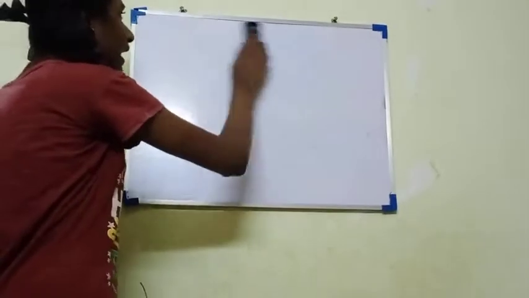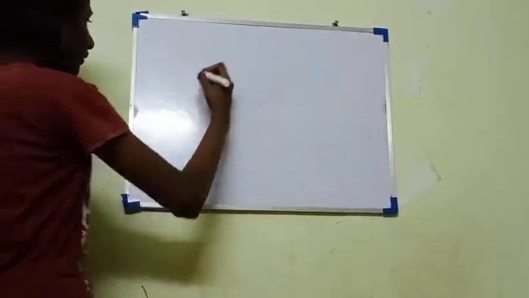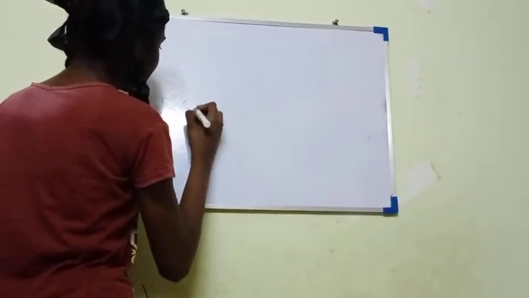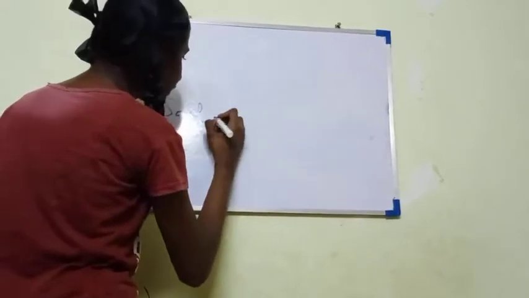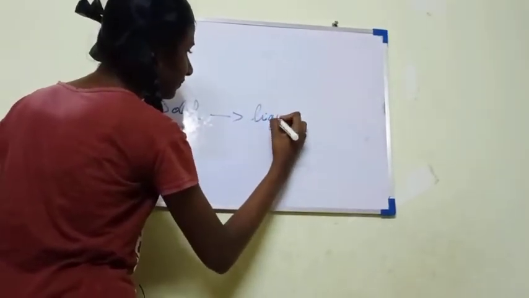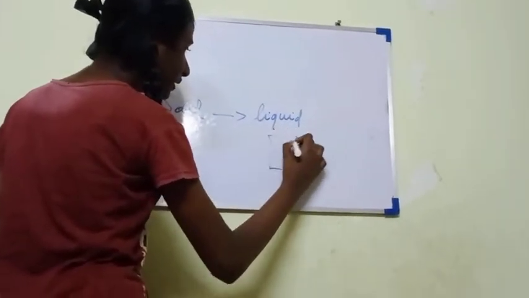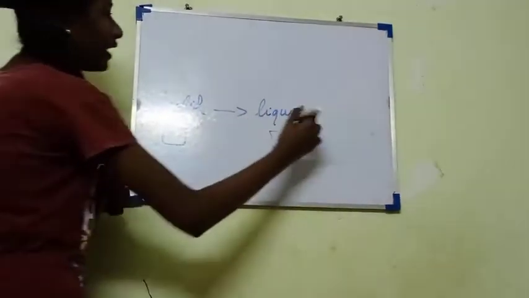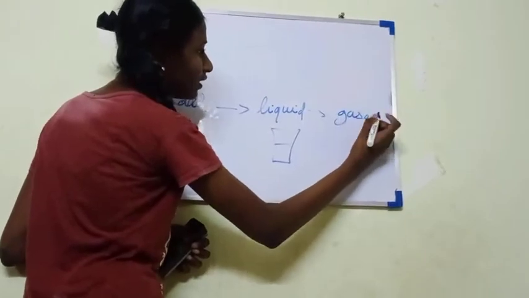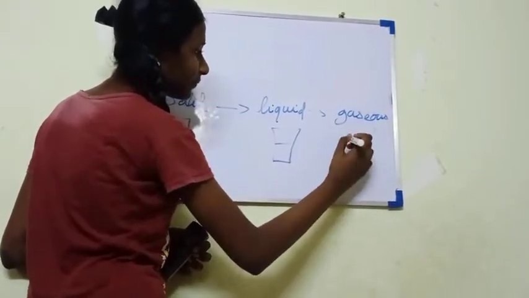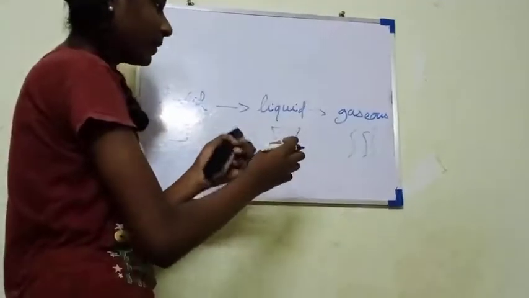A solid, like in a cubic form, can change into liquid, like water in a glass. Next, when it changes into gaseous form, it becomes vapor, the water vapor that goes off.